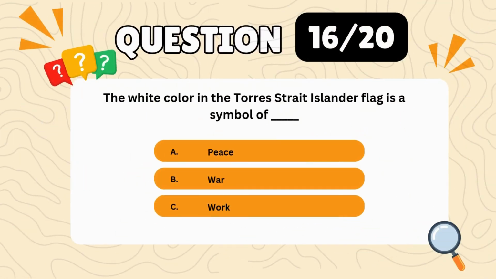Question 16. The white color in the Torres Strait Islander flag is a symbol of A. Peace. B. War. C. Work. Correct answer, A. Peace.